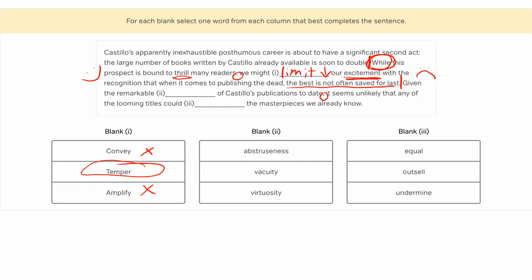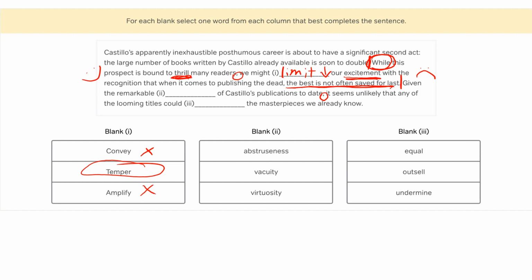So we're looking for a word for our second blank that describes Castillo's publications to date, or the publications so far. So that does not include the books that are yet to come out. Well, what do we know about the books so far? Well, we know that the idea of more books is thrilling to readers, right? So that speaks positively to the books that have come before. We also have this indication the best is not often saved for last. So maybe that's an indication that the best has already come. So again, we're maybe speaking positively toward books of the past.